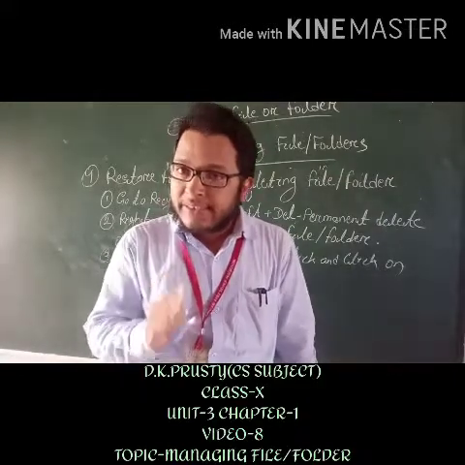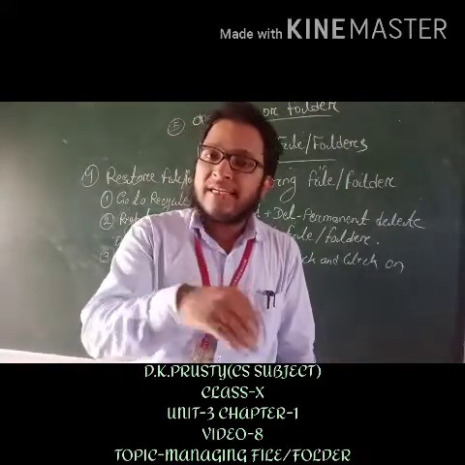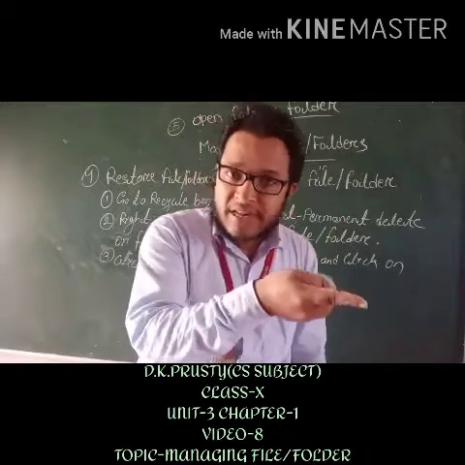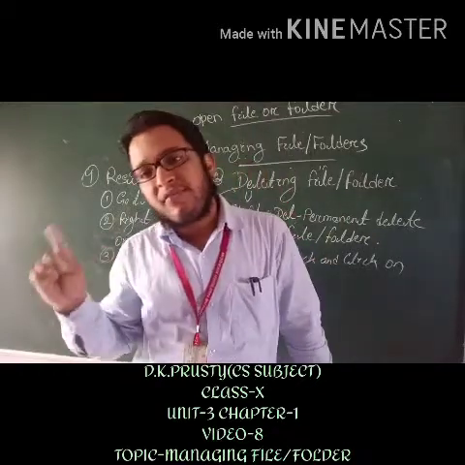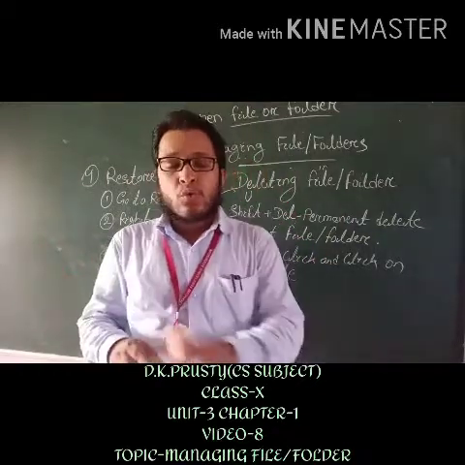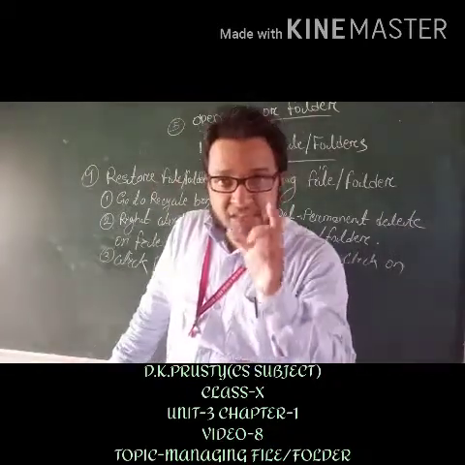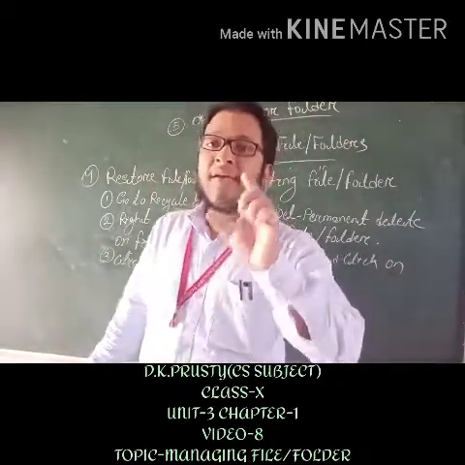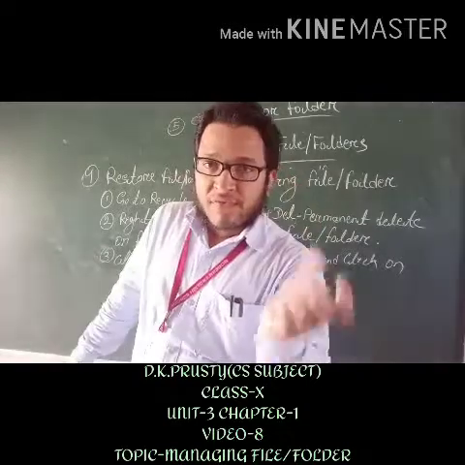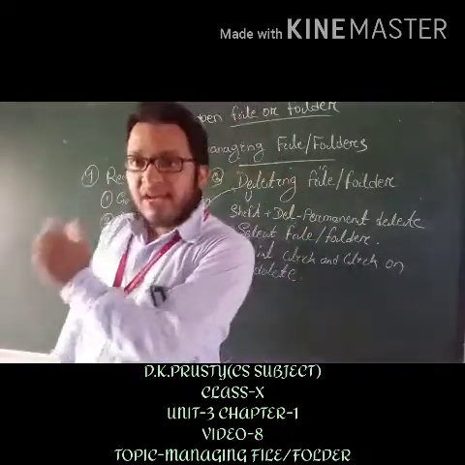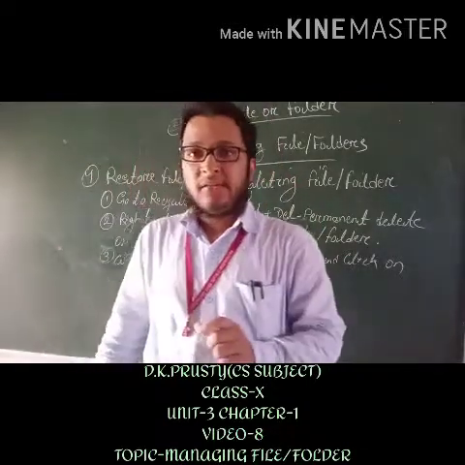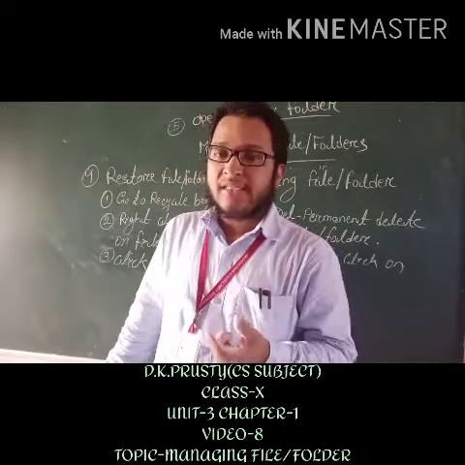Then what will you see? You have created a file in one extension and it opens with the other program. Okay, students, a question may come: write the steps to open a file of the default program in another file extension. What will you write as the answer?